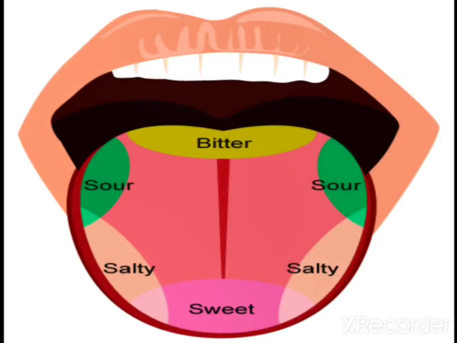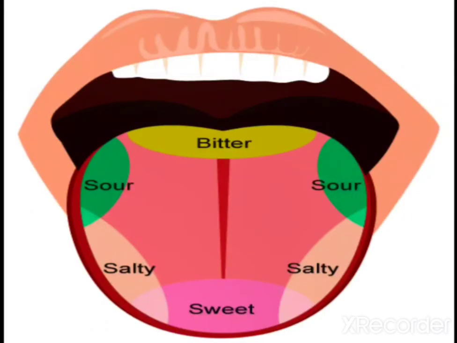See, now it is a picture of the tongue. You know that in the front part of your tongue, sweet taste is there. So here you can identify the sweet taste of the food. After sweet taste, on both sides salty taste is there. So here taste buds are there for salty taste. With these taste buds you can identify salty taste.